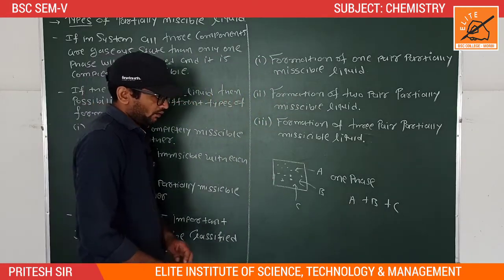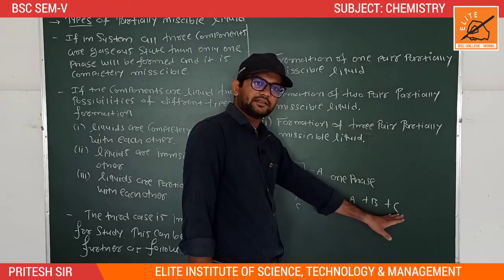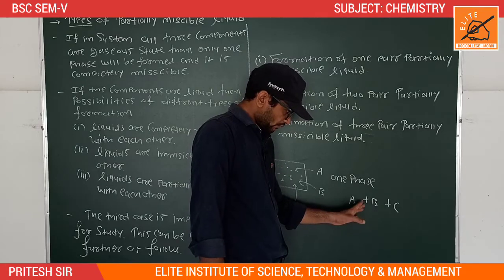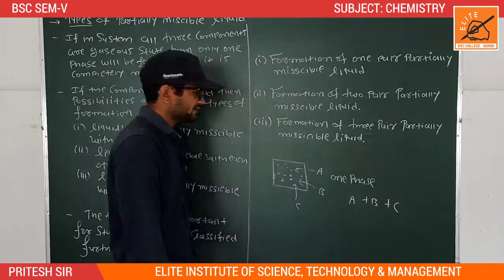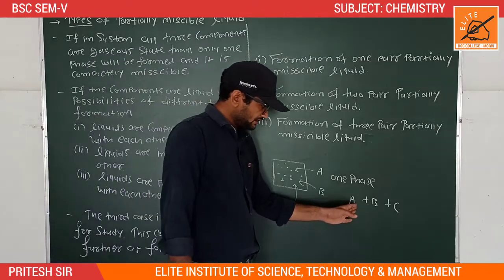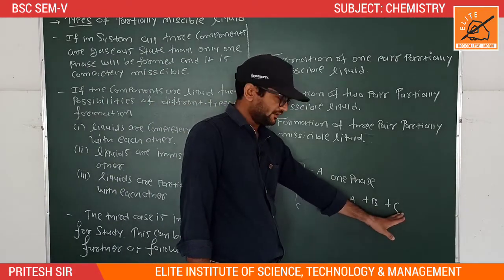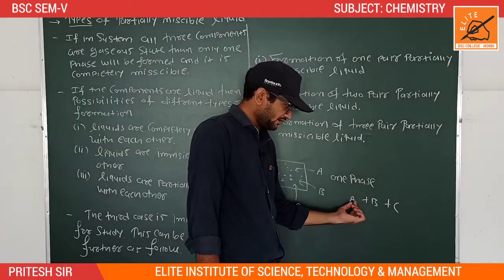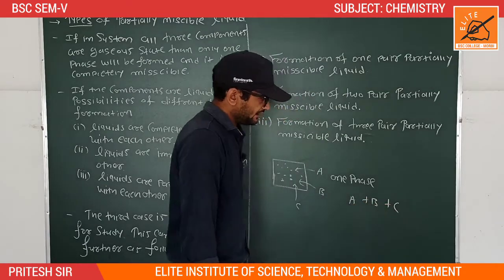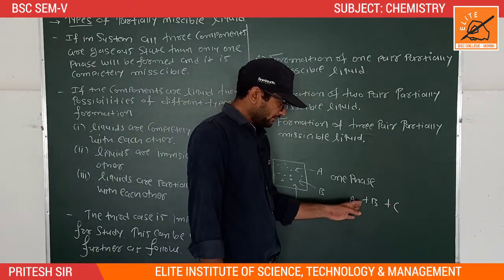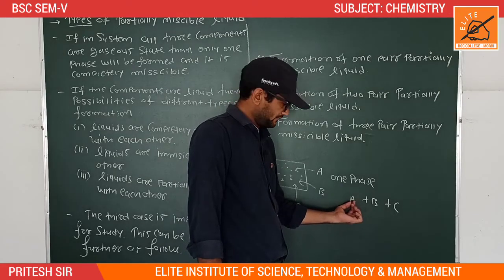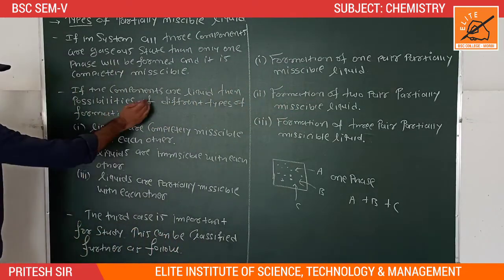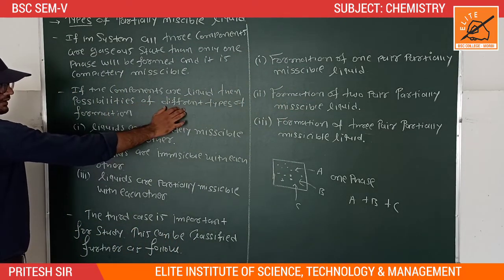First one is, all the three liquids are completely miscible. It means completely mixed together and form a homogeneous solution. Second one is, all the components are not miscible. It means it doesn't form a homogeneous mixture, it forms a heterogeneous mixture, and no components are mixed together. And last one is, all the components are partially miscible to each other. So if the components are liquid, then there are different possibilities of formation.